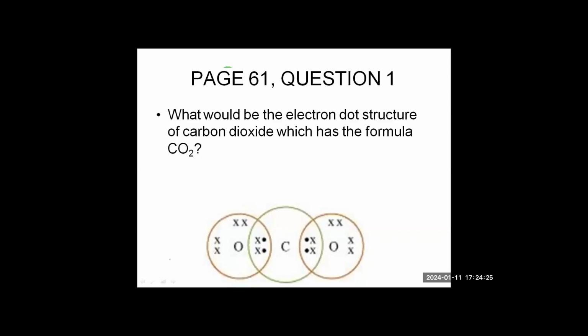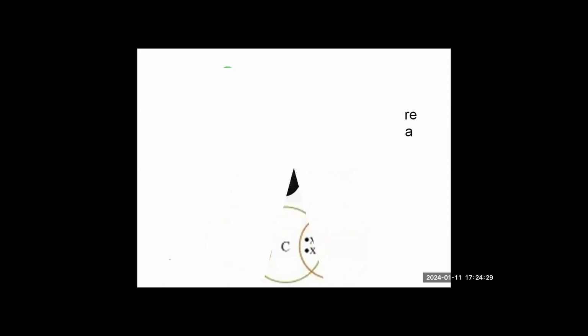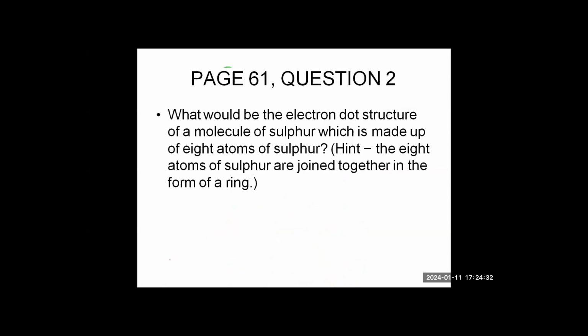So it is easy to draw these kind of diagrams. Now the next one is what would be the electron dot structure of a molecule of sulfur, which is made up of 8 atoms of sulfur. Now sulfur has valency 2 and it has 8 electrons. So they are arranged in form of a ring. In fact, I would call it a crown in zigzag manner.